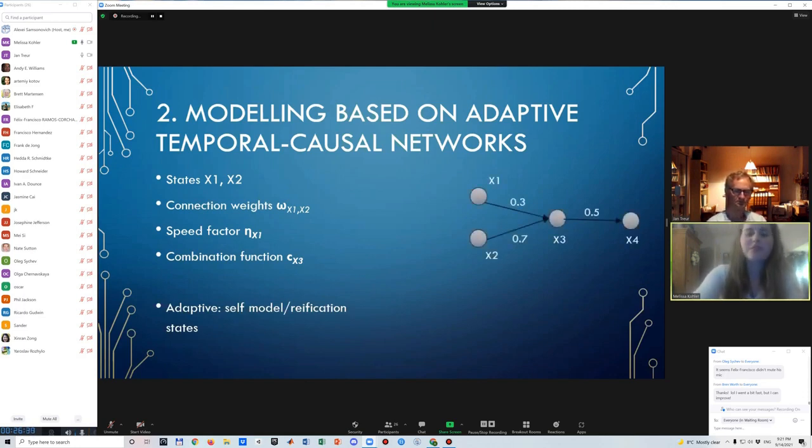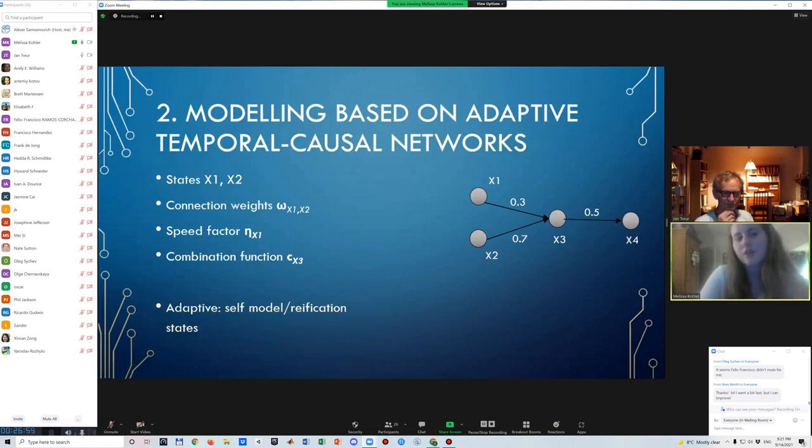Here's a very simple representation of such a model. Basically, we have states, which are represented by nodes. These states have connections that can have different weights depending on how strongly one state influences the other state. Speed factors indicate for every state how much that state changes in response to the incoming connections.